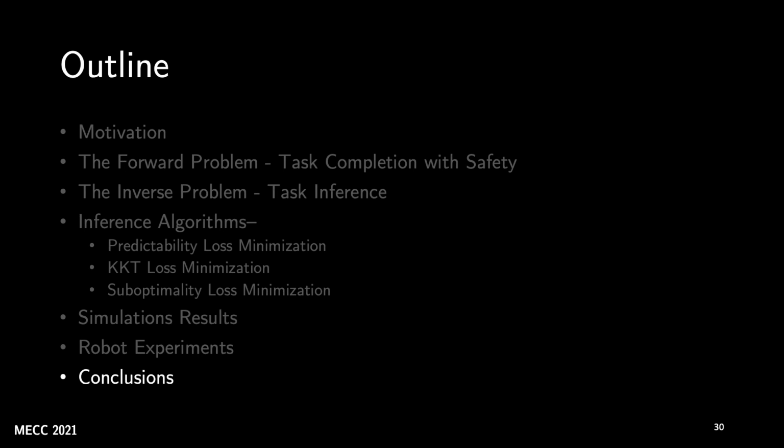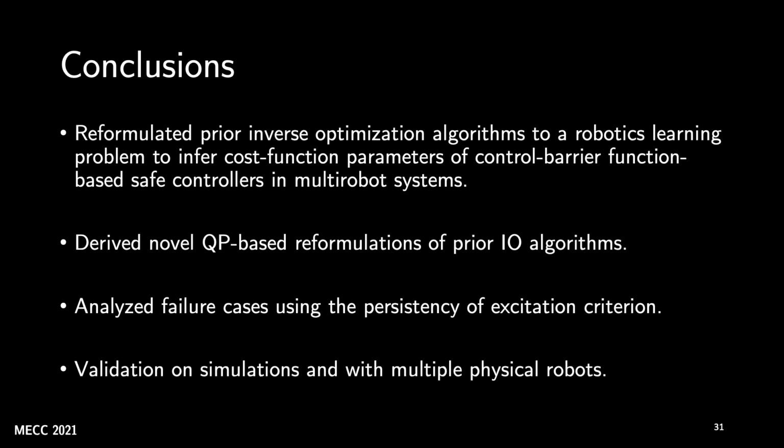So let's conclude the talk now. In summary, we used prior inverse optimization based inference algorithms and reformulated these algorithms to perform learning of task parameters in a multi-robot system. We developed a novel QP-based reformulation of the KKT loss minimization algorithm and the suboptimality loss minimization algorithm for faster inference. We also analyzed some failure cases of these algorithms using the persistency of excitation criterion. And our results demonstrate accurate reconstruction of goals and gains in both simulations with no noise, as well as experiments where there is some noise due to hardware.